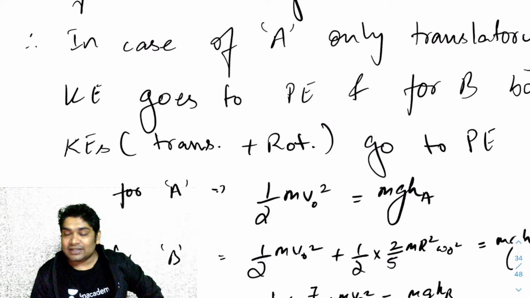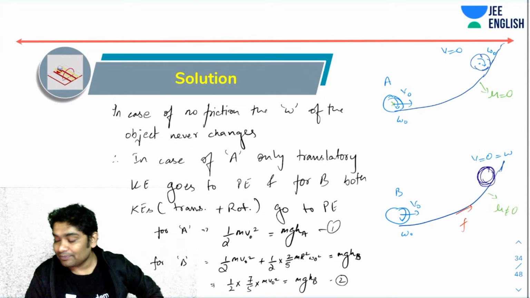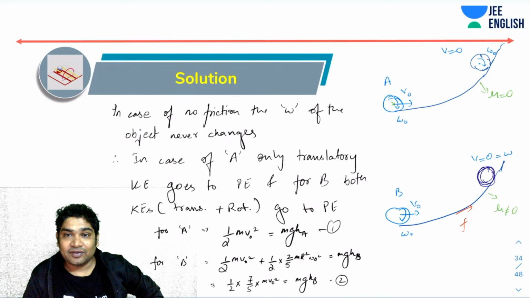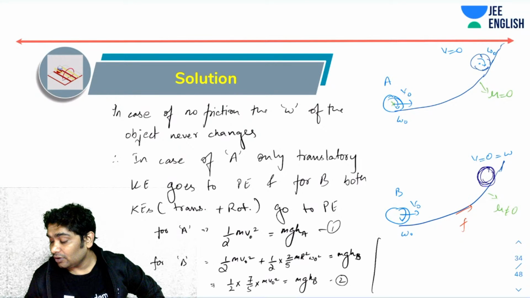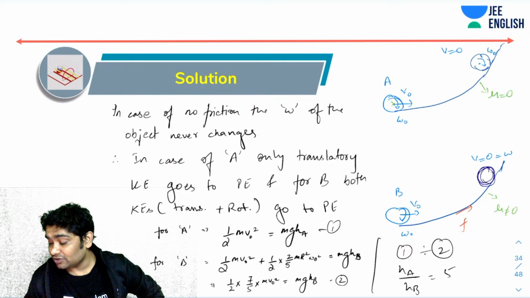All you need to do is divide these two. So let's call this equation 1, let's call this equation 2, divide 1 by 2, and that is it. If you divide equation 1 by equation 2, you would have gotten HA is to HB equals 5 is to 7.